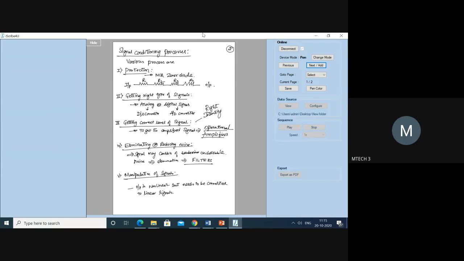Okay, now this is a brief start on signal conditioning. What do you mean by signal conditioning? Then what are the reasons for signal conditioning devices? Why do you require signal conditioning devices? And what are the processes that you are going to follow in the case of signal conditioning devices? Okay, right.